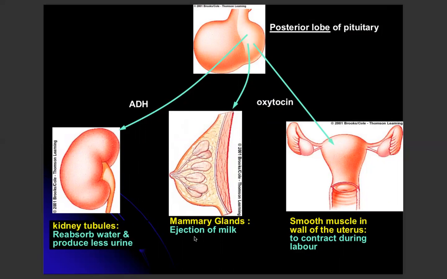Satu untuk producing milk by mammary gland. Okay, untuk promote mammary gland untuk produce milk. Okay, manakala the second function of oxytocin adalah untuk promote contraction of the smooth muscle in the uterus during labor. Sewaktu nak bersalin lah.